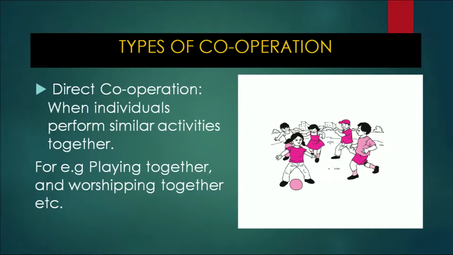When individuals perform similar activities together, it is called direct cooperation. You can see in the picture how the kids are playing together. They have the common objective of how to take enjoyment out of the game. So, we can say that playing together is one form of direct cooperation. Similarly, working together, because they all are doing the same activities at the same time.